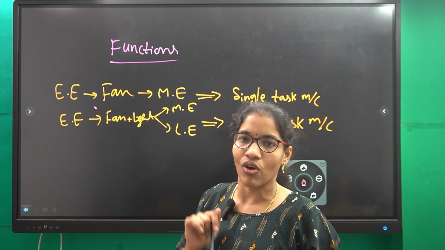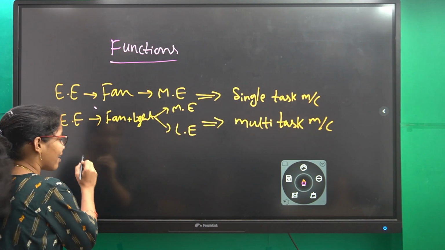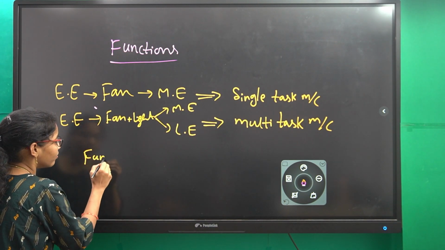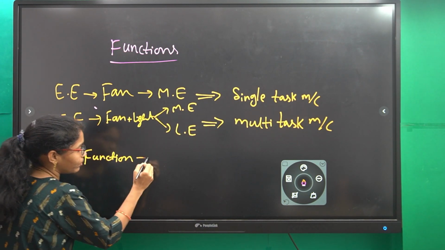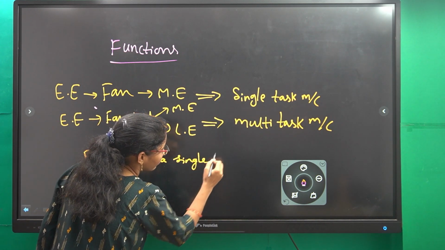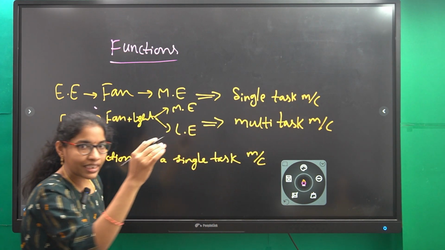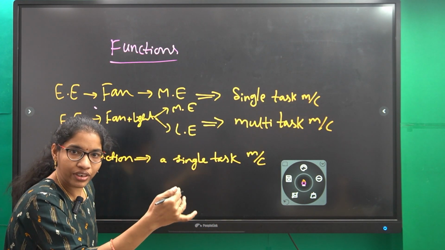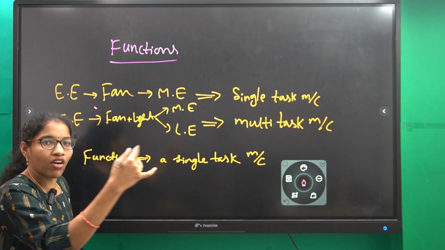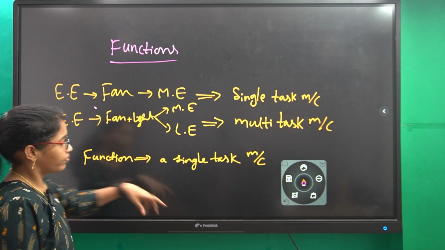Function is nothing but a single task machine. Function means a single task machine. That means whenever we give a single input, it will give a single output. Clear?